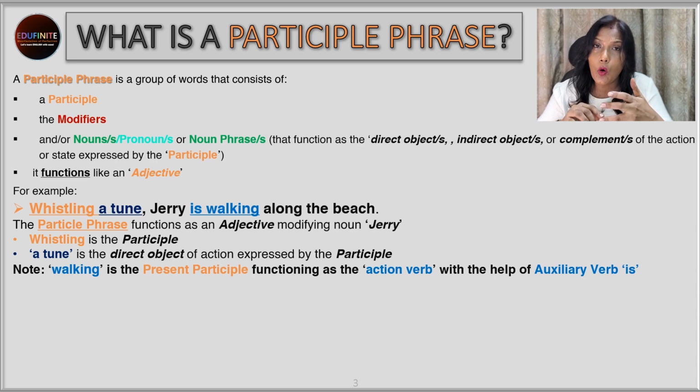So is, was, will be, these auxiliary verbs are helping us to understand the tense of this participle. Without these auxiliary verbs, it is not possible to understand the tense of the participles. Hence, they singularly do not function as a verb.